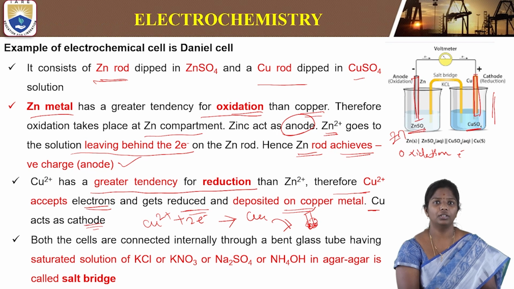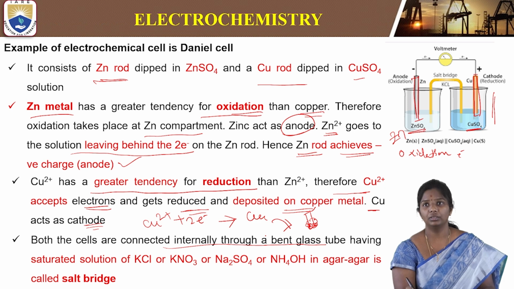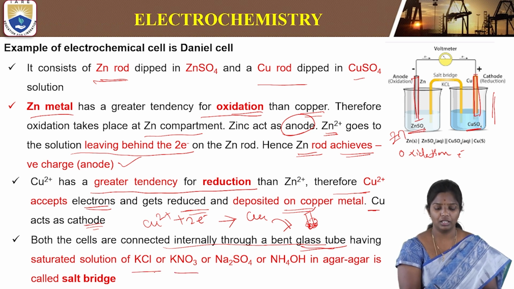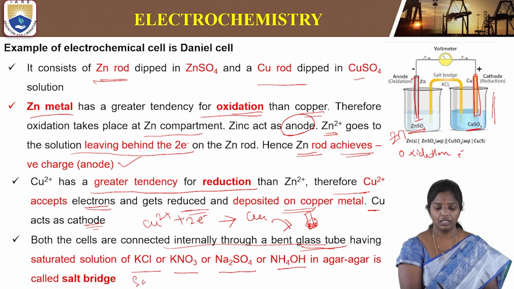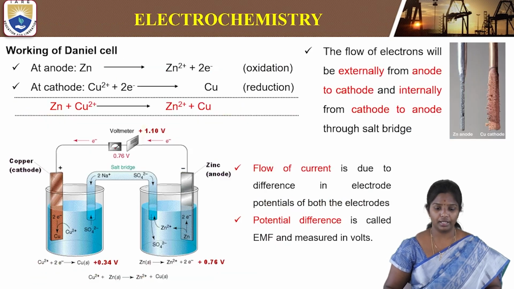So this is how it occurs. Both the cells are connected through a bend tube. This bend tube is nothing but a glass bend tube with agar-agar solution that is mixed with KCl, KNO3, sodium sulfate or ammonium hydroxide, any of these, that will help in electroneutrality. It means this is nothing but a salt bridge. We will see the importance of the salt bridge in the next slide.